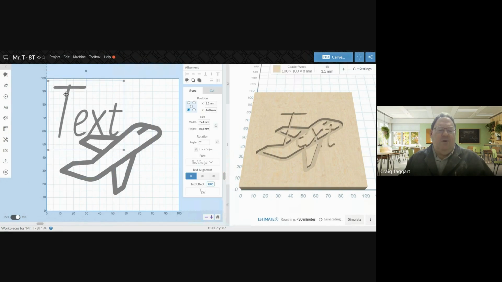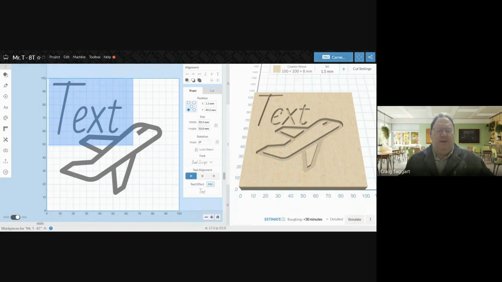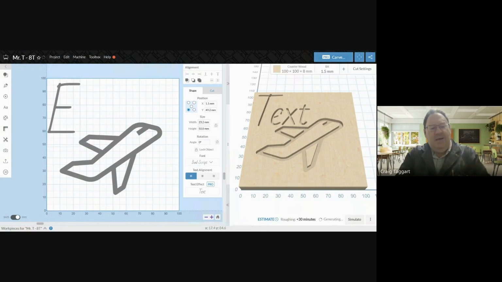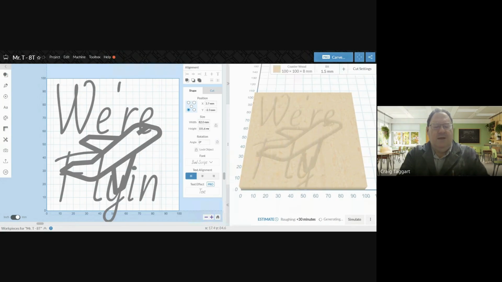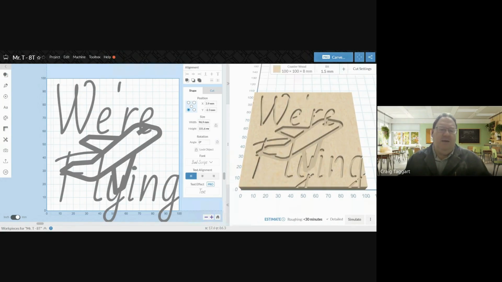And you're going to move that where you want it. Double click in there, and you're going to type in what you want. We're flying. Okay. Now that's way too big.